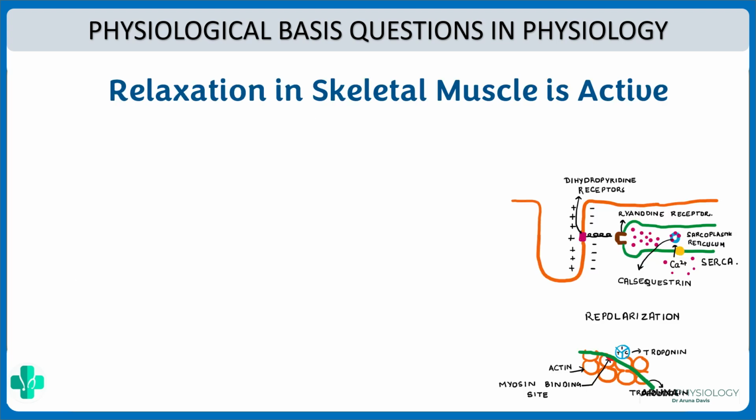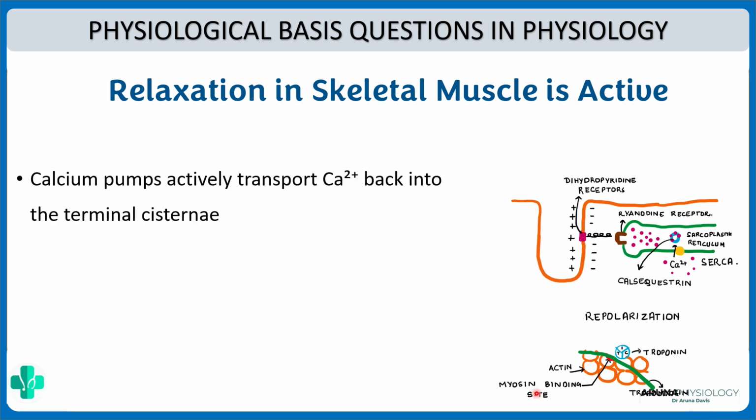Next question is, why do we say relaxation in skeletal muscle is active? We know that muscle contraction is an active process because it requires ATP. Just like that, relaxation in skeletal muscle is also active, because if relaxation has to occur, the calcium must be moved back into the sarcoplasmic reticulum. And for that, we have a pump which is called the SERCA pump. And this is active. So only if there is ATP, the calcium can be pumped back, and only then relaxation can occur. That is why we say the relaxation is an active process.